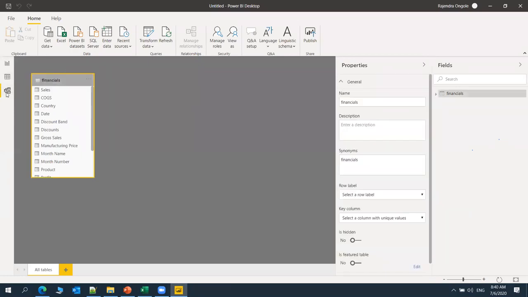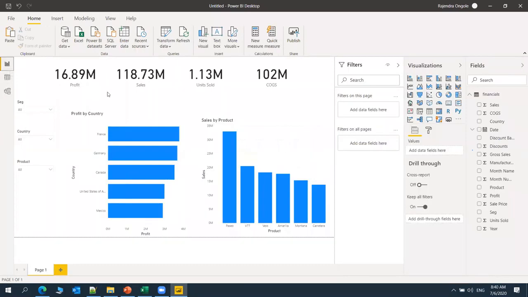In this relationship tab, I have only one table, right? So I'm not able to build any kind of relationship. This is only one table I can see and visualize. If we have multiple tables, once we pull some more tables in, we can give some relationships and build them. In this way, we can work and do the development in this Power BI desktop. It's a very easy tool to develop our competency and get it into the market.